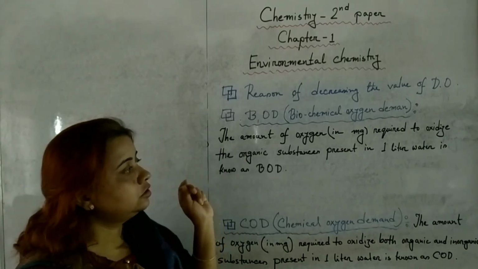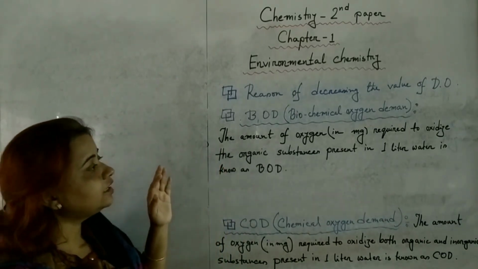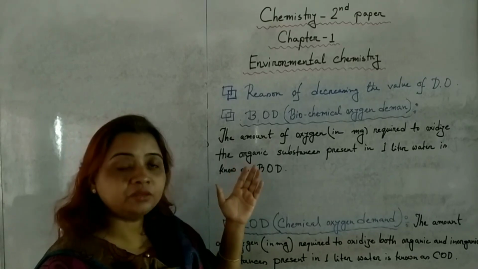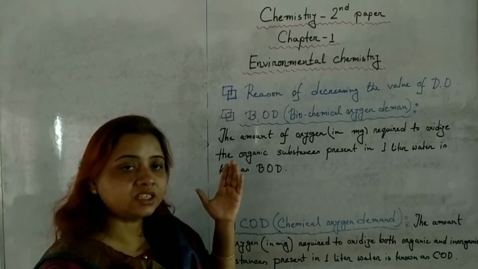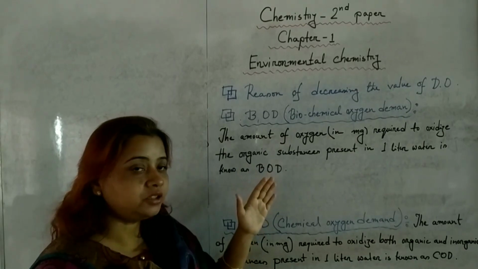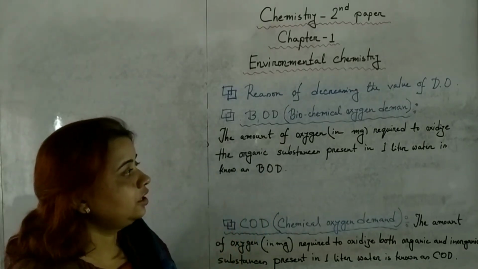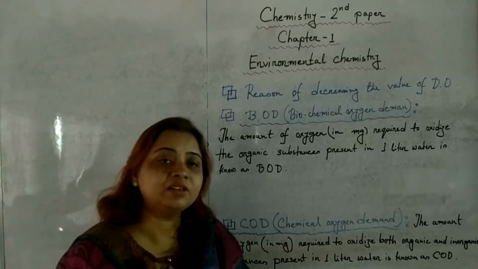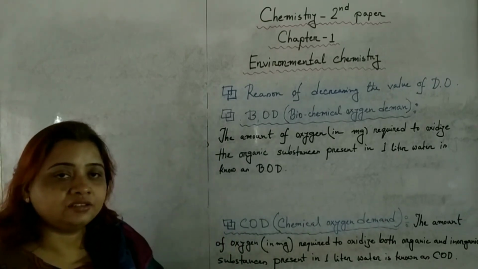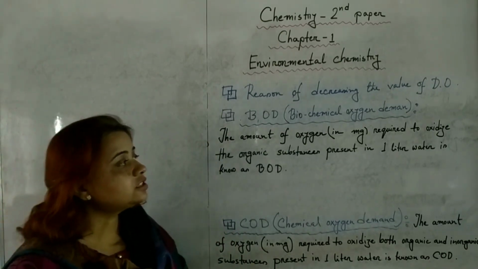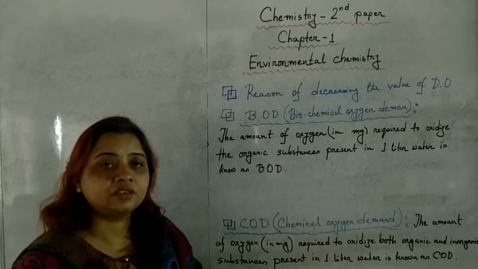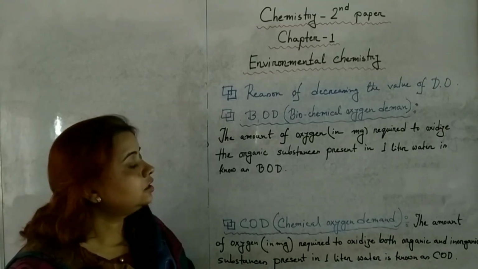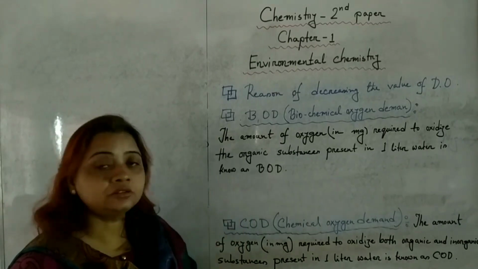Number 2, whenever sunlight and temperature are increasing, that time also DO can be decreased. With the increase of temperature, the value of DO will be decreased. And number 3, for the shortage of sunlight, the aquatic plants are being destroyed. That time they can absorb a huge amount of oxygen, which is more than the amount of oxygen released. In this way also the value of DO is decreasing.